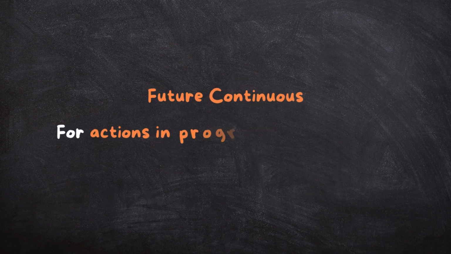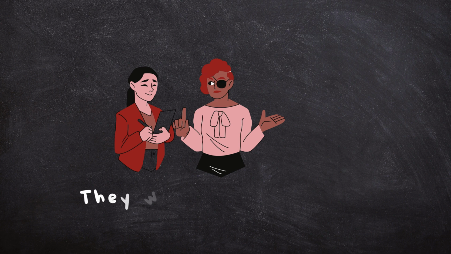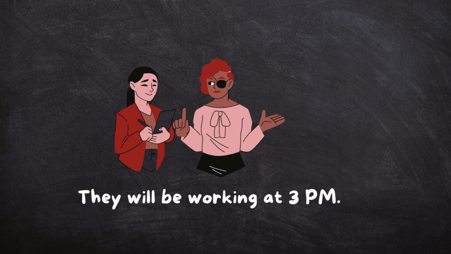All right. Let's move on to the future continuous. We use the future continuous to talk about actions in progress at a future time. We use it to talk about something that is happening in the future. An example is, they will be working at 3 p.m. In this example, we are told of something that will happen in the future.